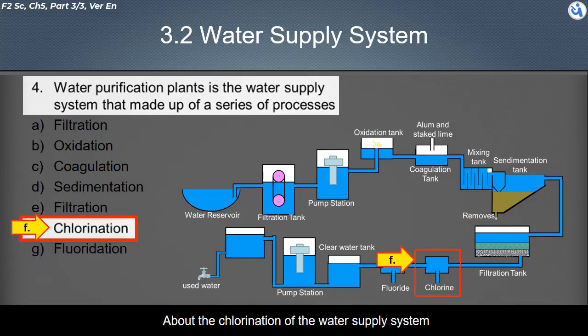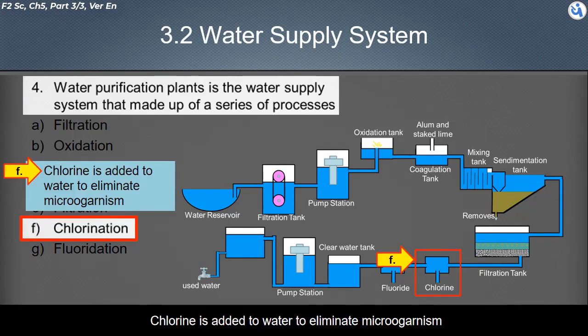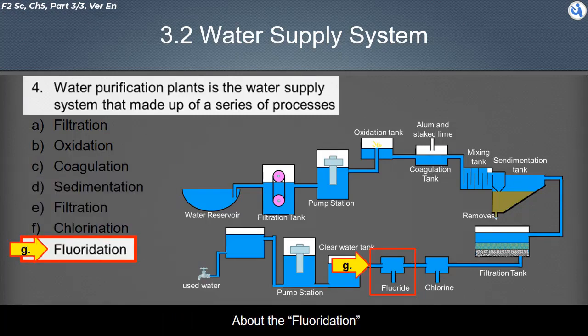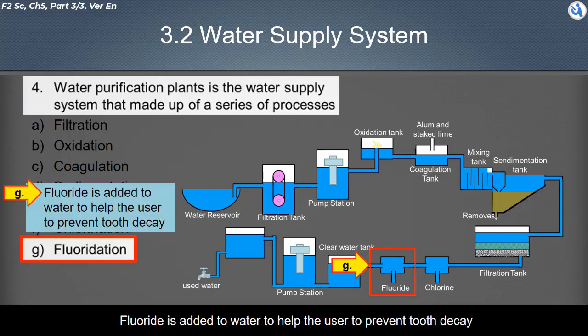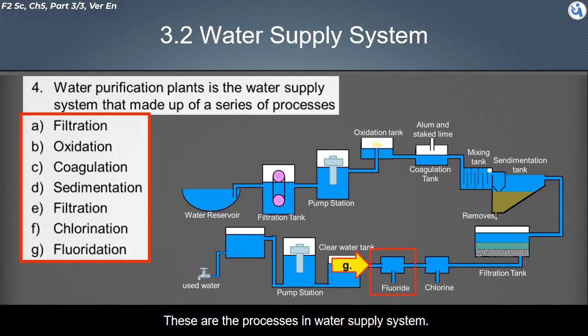About the chlorination of the water supply system. Chlorine is added to water to eliminate microorganisms. About fluoridation, fluoride is added to water to help users prevent tooth decay. These are the processes in the water supply system.